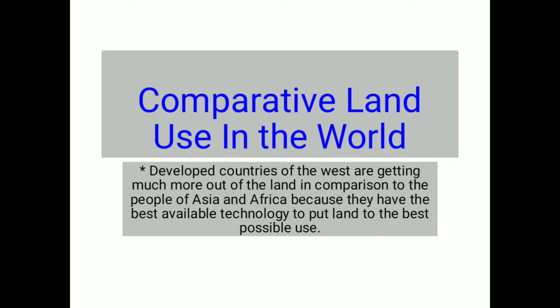Then there are some countries, like in Asia and Africa, where there is increasing urbanization and the density of the population is very high. There is mining in the mountains, clearing of forest, and extensive irrigation. Fertilizers, pesticides and chemical fertilizers are also used.